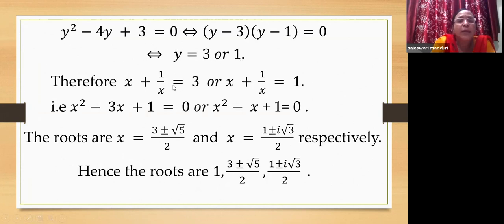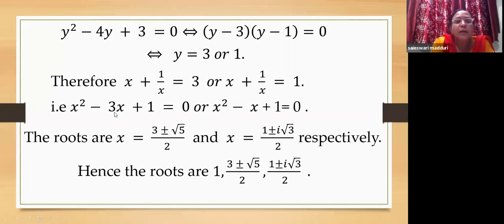Now what is y? y is x plus 1 by x. So x plus 1 by x is either 3 or x plus 1 by x is 1. Now by taking LCM x, x square plus 1 by x is 3. Take the x to the other side. It gives you x square minus 3x plus 1 equal to 0. Do the same thing here. We get x square minus x plus 1 equal to 0.